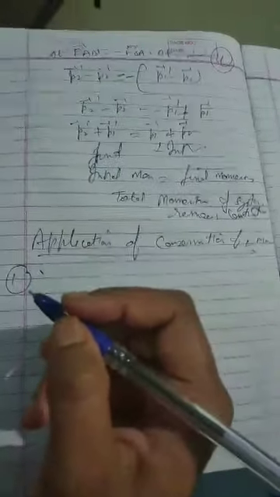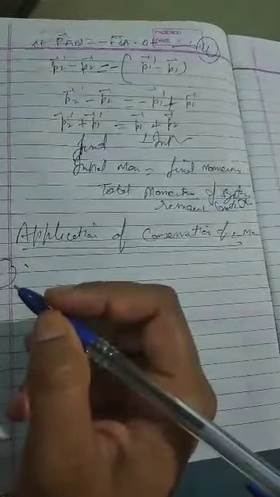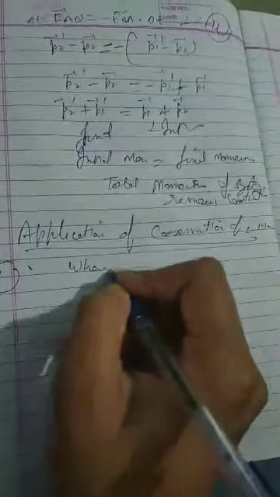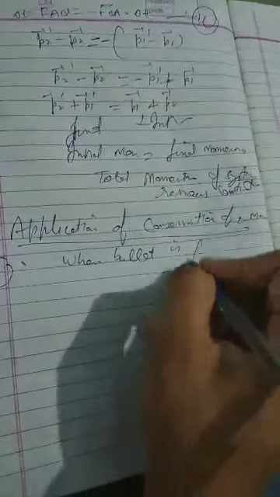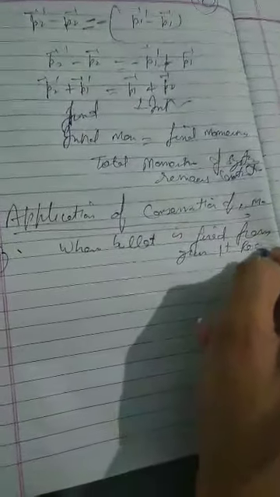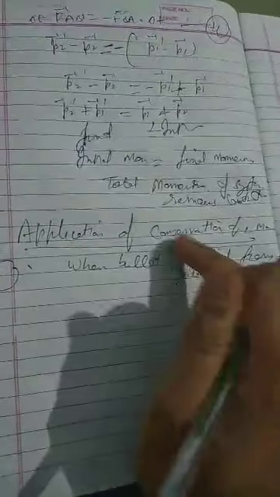linear momentum. The very first application: when a bullet is fired from a gun, then the gun recoils back, or we can say that it gives a kick in the backward direction. When a bullet is fired from the gun, it recoils, means it moves in the backward direction. This is just to conserve the linear momentum before and after the firing.